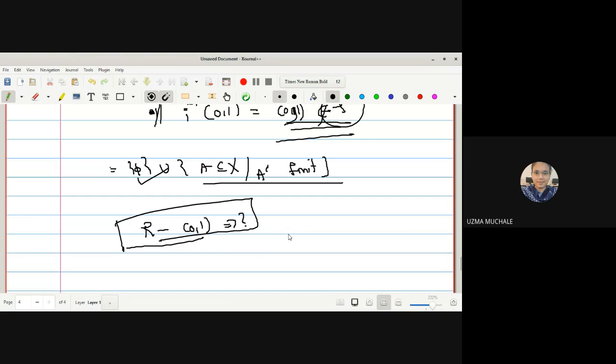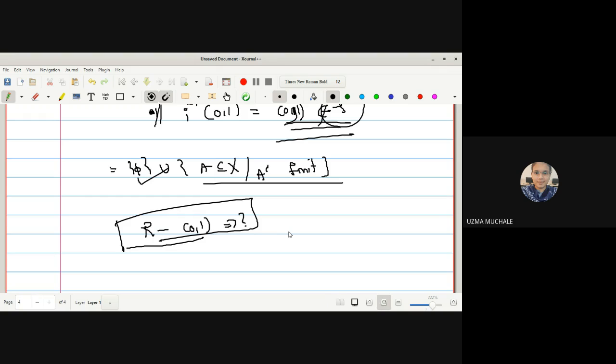Okay, again let us go for a different one, that is R with the cofinite topology and R with the usual topology.